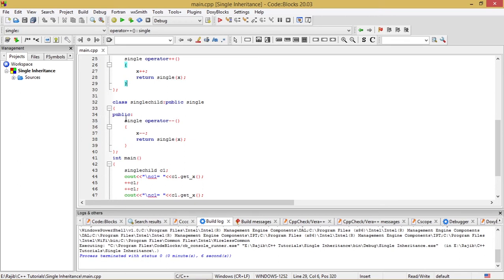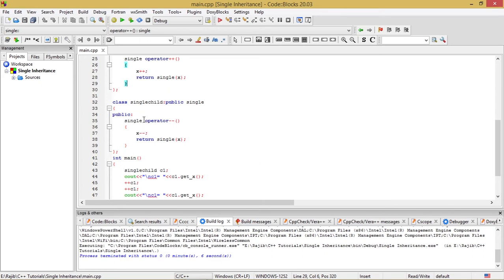So under this public section, I have written single operator minus minus. What is this? Single operator minus minus. That is, I have taken yet another operator function. I have used another operator overloading, of the unary operator minus minus, which is the decrement operator, and under that